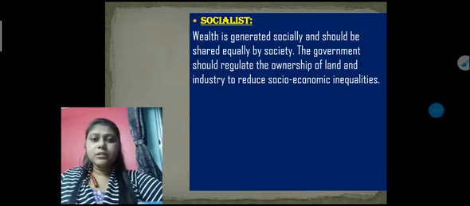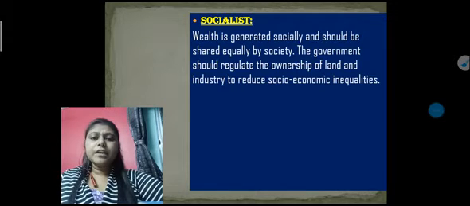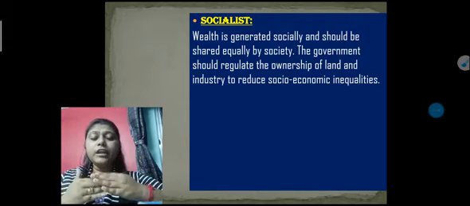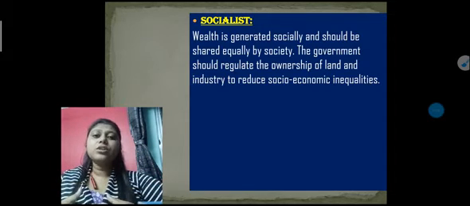See, if you observe our society, you can see that in many areas, practically, some people are very rich, they have all kinds of resources, money, properties, everything, and a section of people who don't have these resources, so they are underprivileged. If this gap between rich and poor increases, then we cannot say that our country is a socialist one.